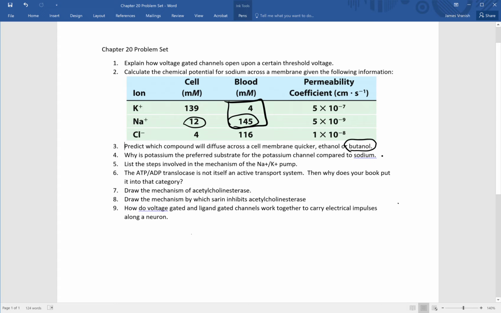All right. Question number 4 here. Why is potassium the preferred substrate for the potassium channel compared to sodium? This all has to deal with a part of the protein called the selectivity filter. Now, the selectivity filter basically is going to prefer potassium to sodium. There are really 2 reasons for this. The first one is that it is easier to cleave, or easier to remove, water from potassium.